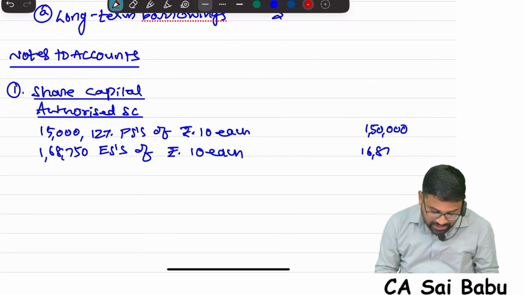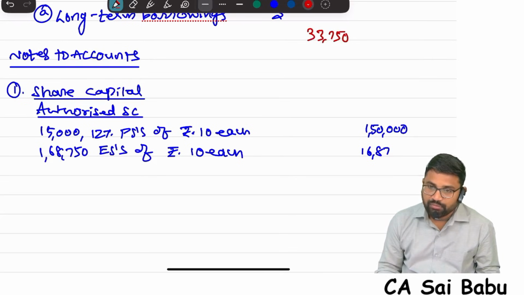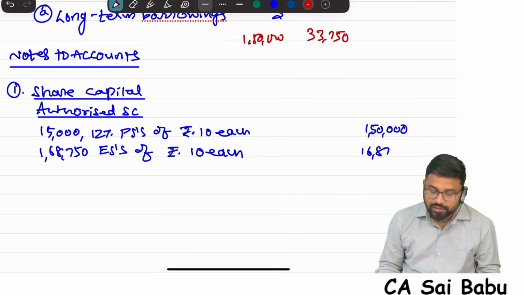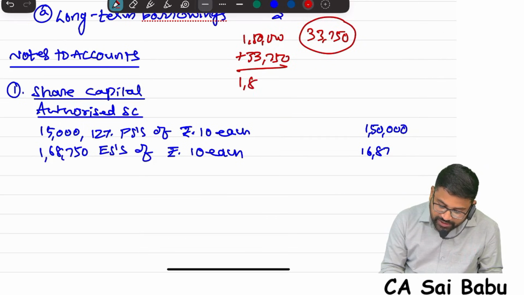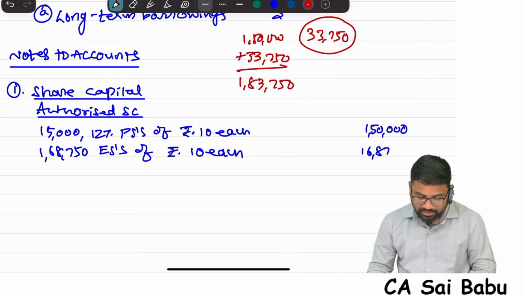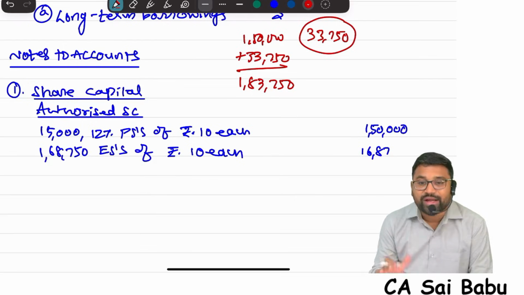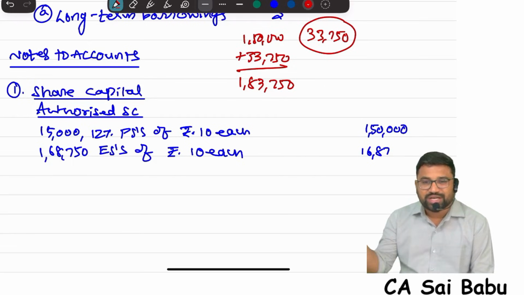You are giving 33,750 bonus shares; your existing authorized capital is 1,50,000. Whatever you give as bonus, just add it, so it becomes 183,750. This is one possibility. The minimum required is authorized capital at least equal to issued and subscribed capital.